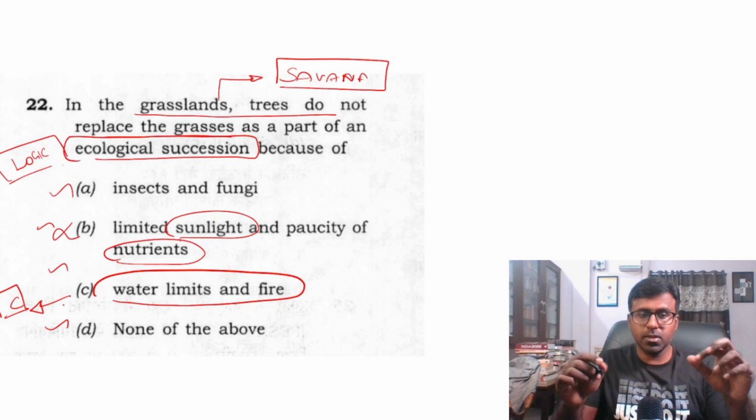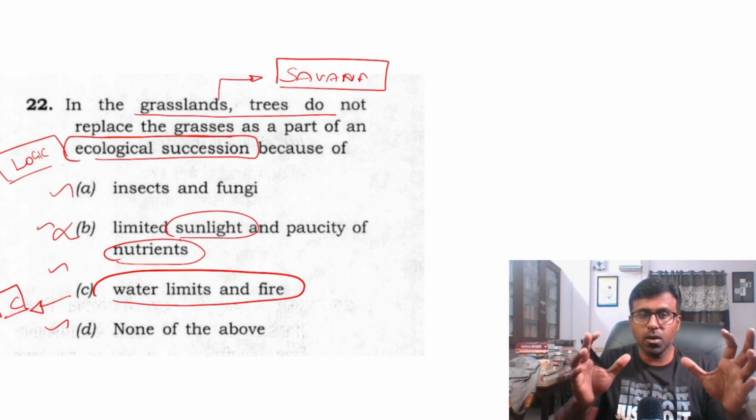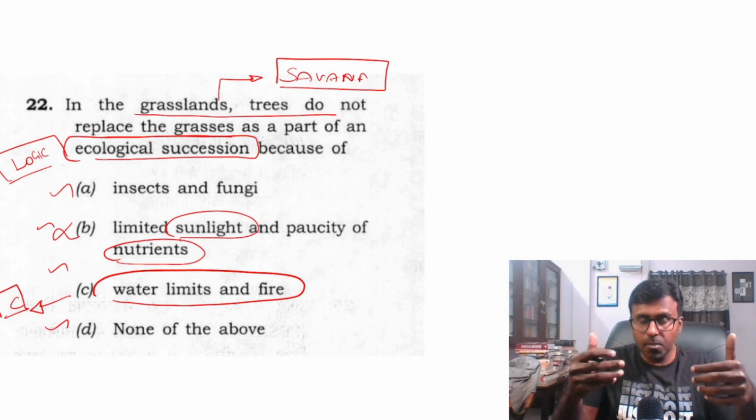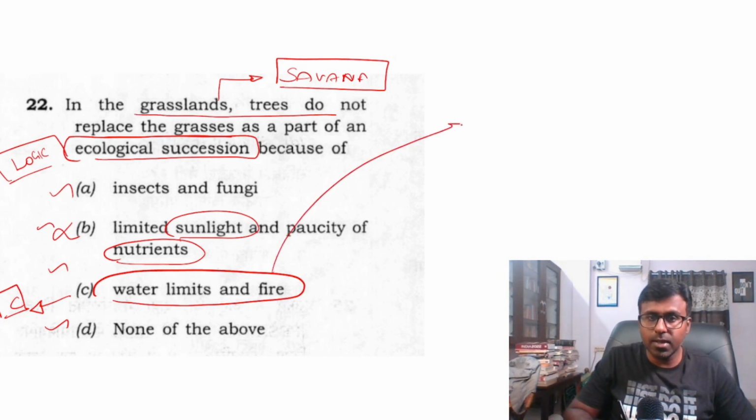See, that is why you should read all the options. In the civil services examination, take it from me, when you are reading a question paper, do not go for only the answer which you feel is relevant. All other options you have to check. Only after that you have to decide that this is the answer. So C is the answer.